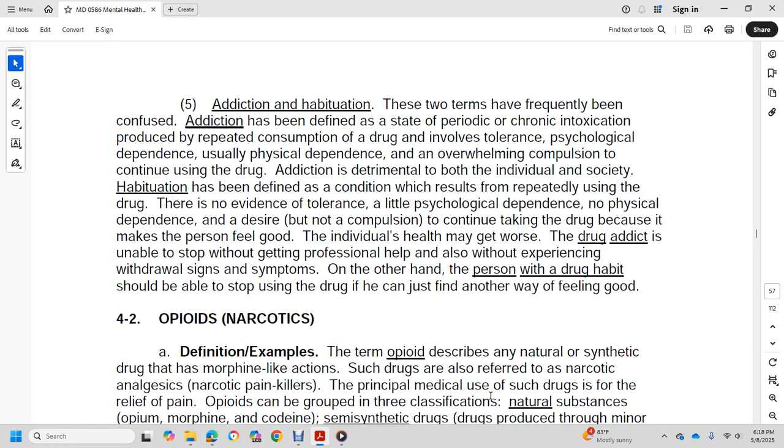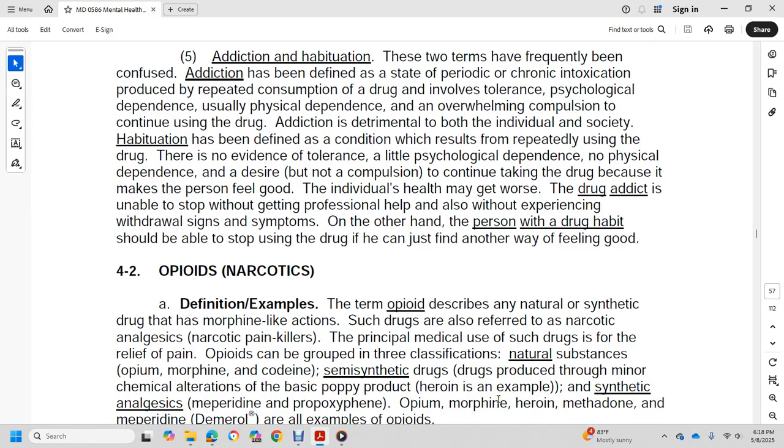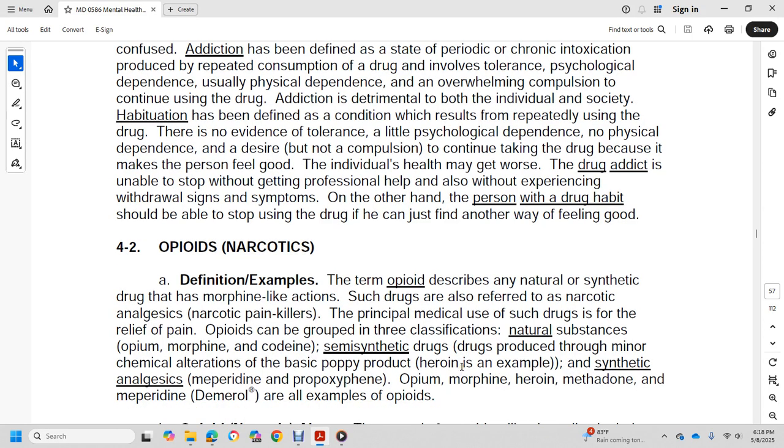4.2. Opiate and narcotic definition. The term opiate is described as a natural or synthetic drug with a morphine-like action. Such drugs are referred to as narcotic analgesics or narcotic painkillers. The principal medical use of these drugs is for the relief of pain. Opiates can be grouped into three classifications: natural substances, opium, morphine, and codeine; semi-synthetic drugs produced by minor chemical alteration, basically poppy products, such as heroin; and synthetic drugs. Opium, morphine, heroin, methadone, and meperidine are all examples of opiates.